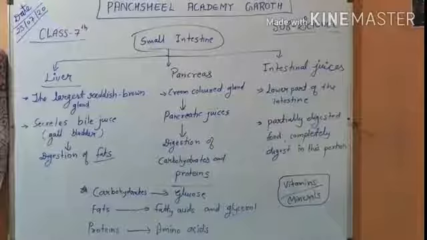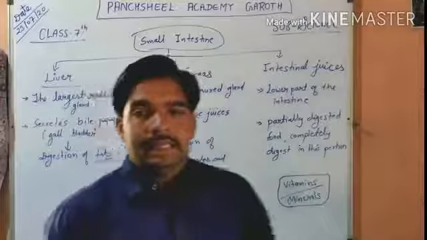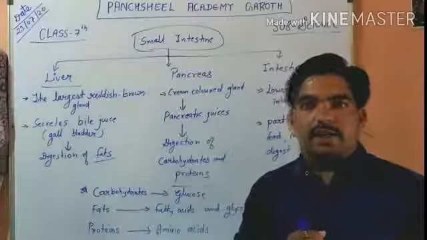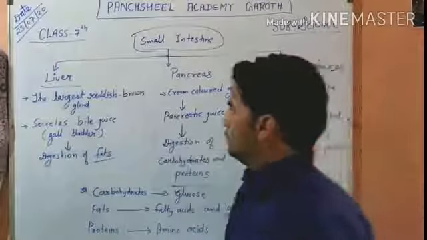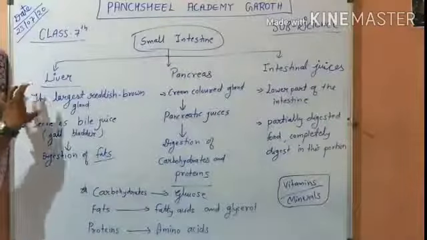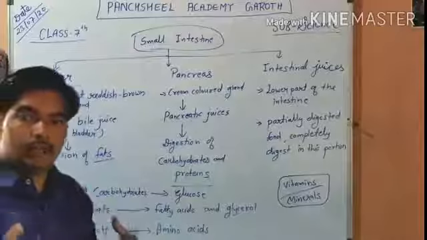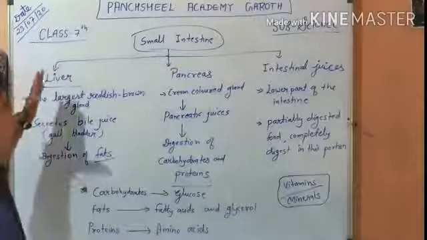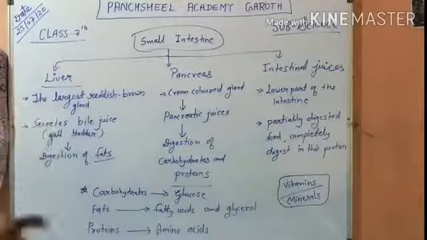Now in the small intestine, we know the liver, pancreas and intestine secrete their juices. So the liver is the largest reddish brown gland in our human body, and it is on the right side of the abdomen. It secretes bile juice.